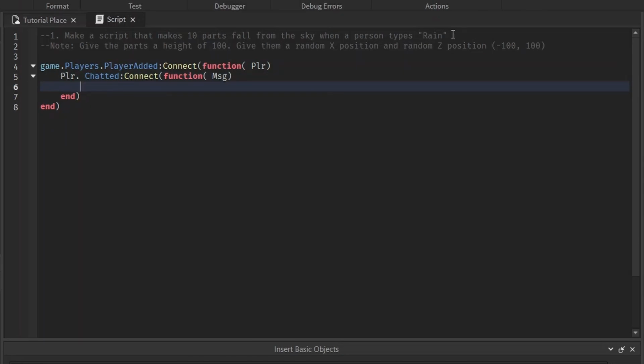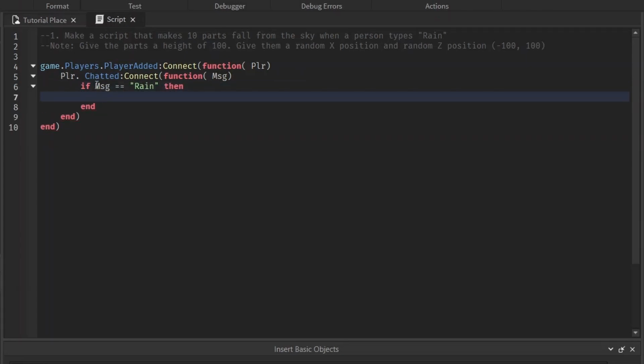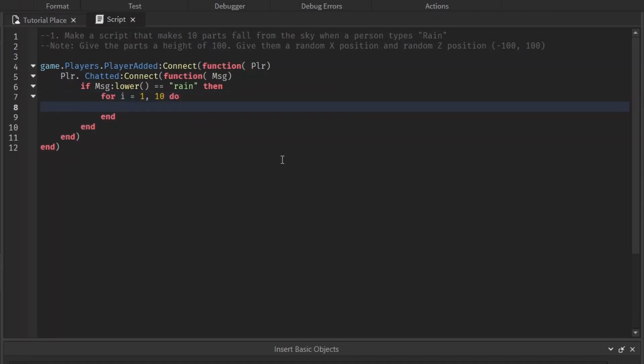Now we have to check if the player types rain. So if message is equal to rain, then the problem with this is that the player has to type in capital R Rain. If they type in rain like this, it's not going to work. But if we don't want capitalization to matter, we can make this into lowercase. Remember that the message is whatever the player typed, and doing this method will make it lowercase. So if their lowercase message is equal to lowercase rain, then we've got to make 10 parts. Whenever you want to do something multiple times, you know it's a for loop. 1 to 10, do, and if we don't specify the third number, the increment is 1 by default.